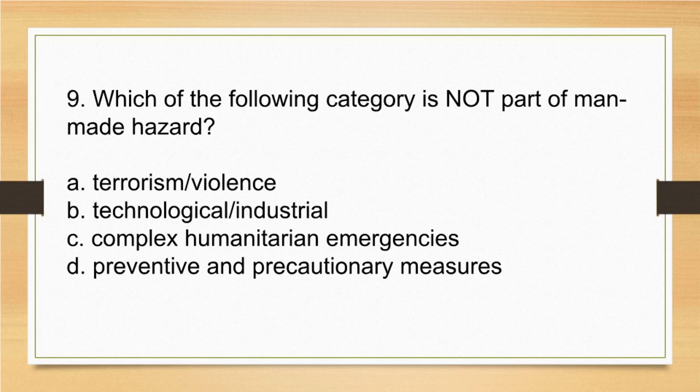9. Which of the following category is not part of man-made hazard? A. Terrorism, violence. B. Technological, industrial. C. Complex humanitarian emergencies. D. Preventive and precautionary measures.